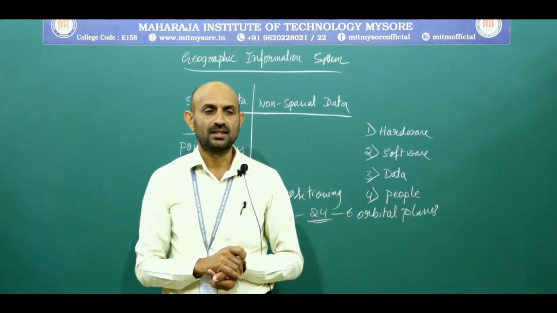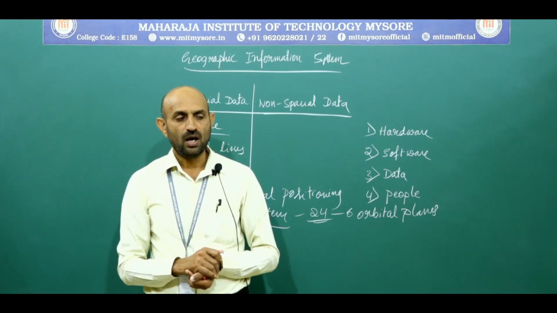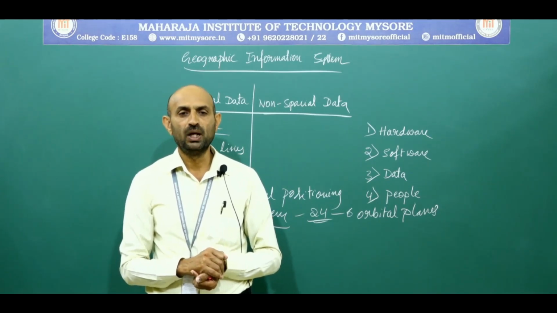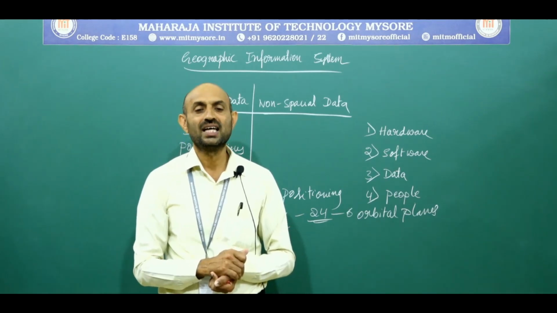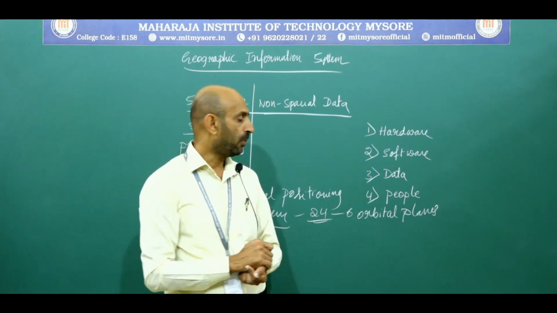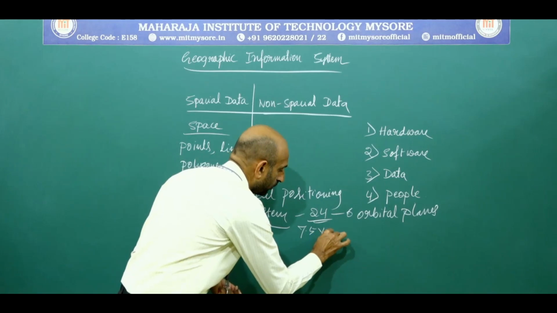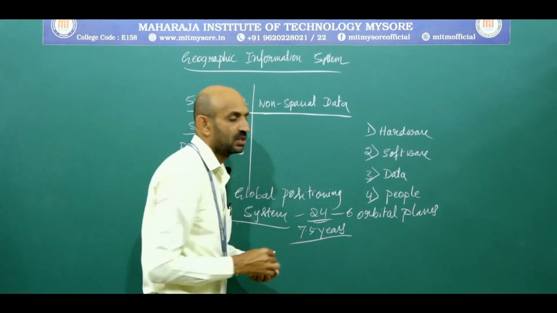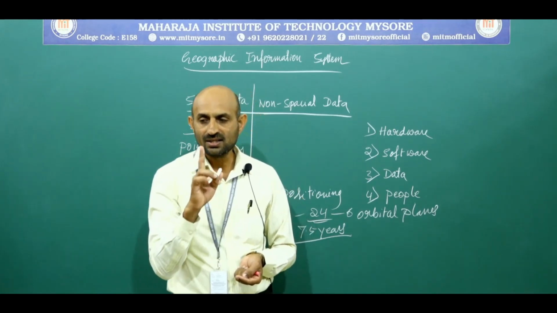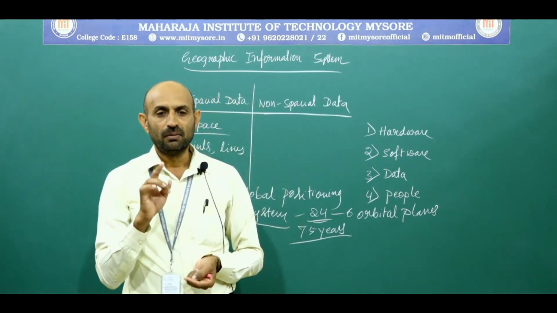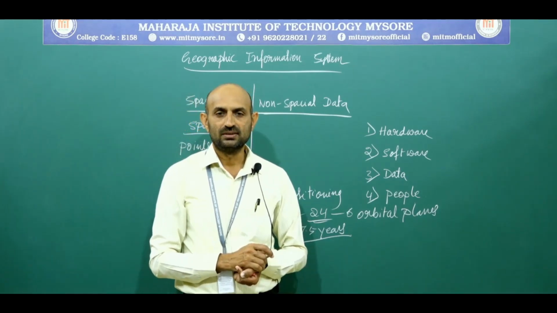Each satellite circles the earth twice per day. An operational GPS satellite has a design life of 7.5 years. They are continuously monitored by ground stations located worldwide.